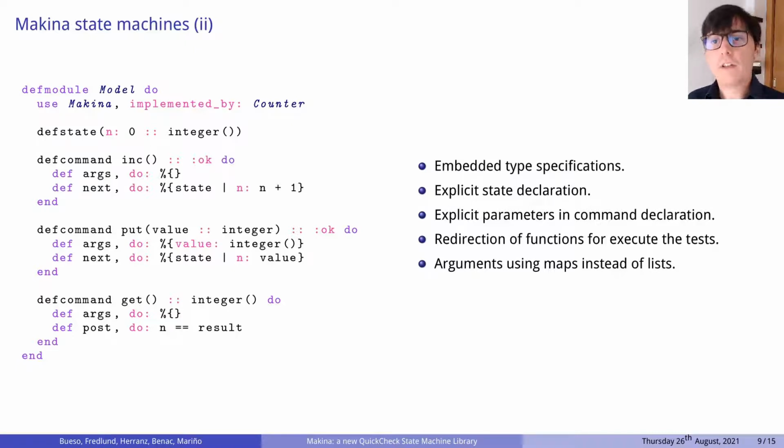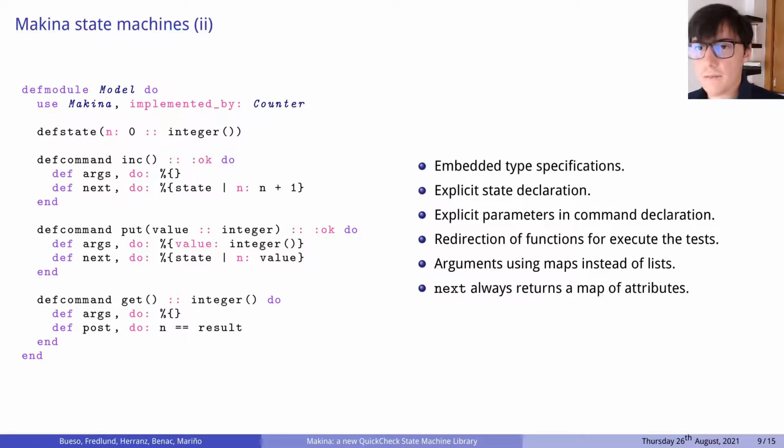Another important difference with previous state machines is the decision of using maps in the argument generation instead of plain lists. This is mainly to avoid ordering problems, but it also helps catching errors at compile time, if for instance an argument generator is missing. This is also applicable to the symbolic state, as with arguments it always uses maps. This allows, for example, to notice if a map is not correctly updated.